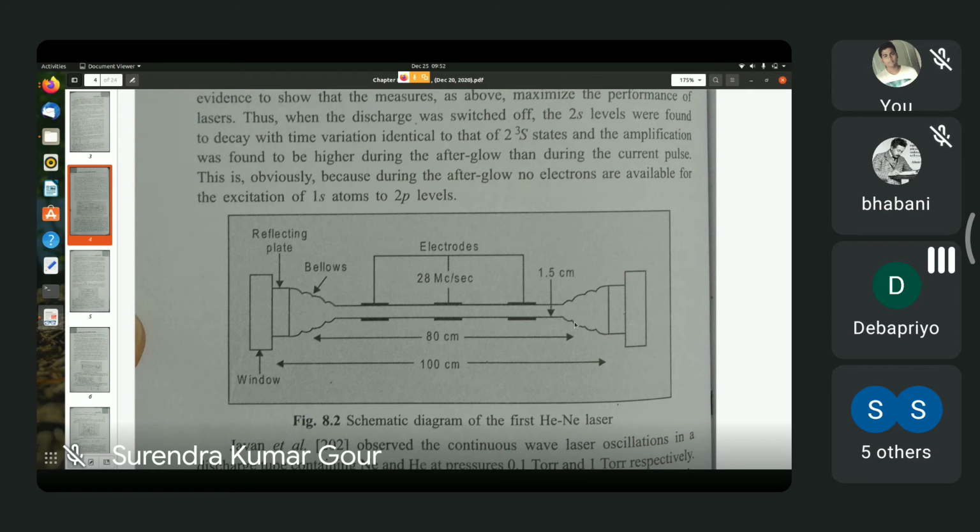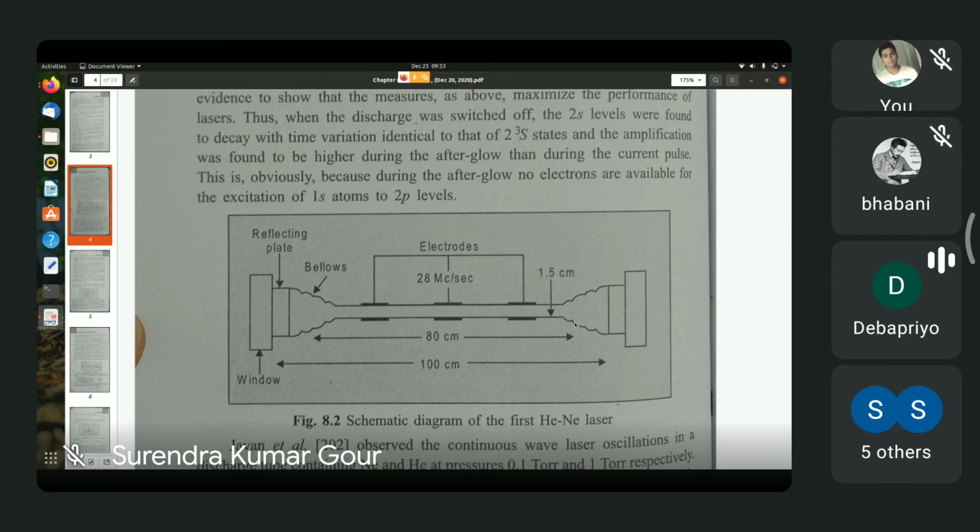So the 3.39 micrometer and 1.15 micrometer radiations fall in the infrared region, whereas the 6328 angstrom radiation falls in the visible region. It is red in color, not as red as the laser radiation that you obtain from ruby, which has a wavelength of 6943 or 6928 angstroms, but still it falls in the red region.